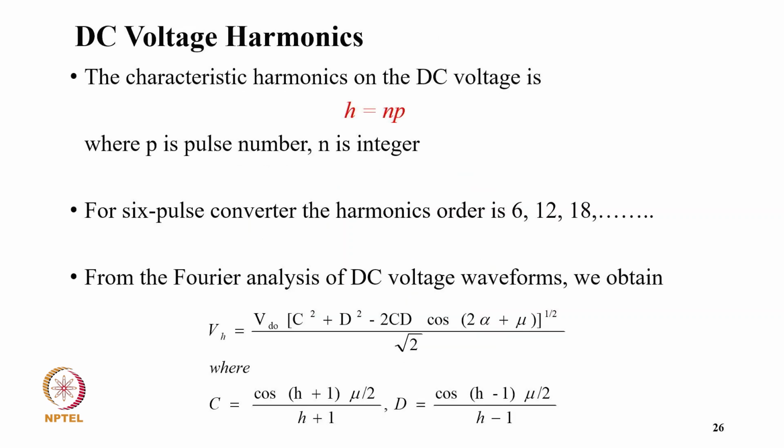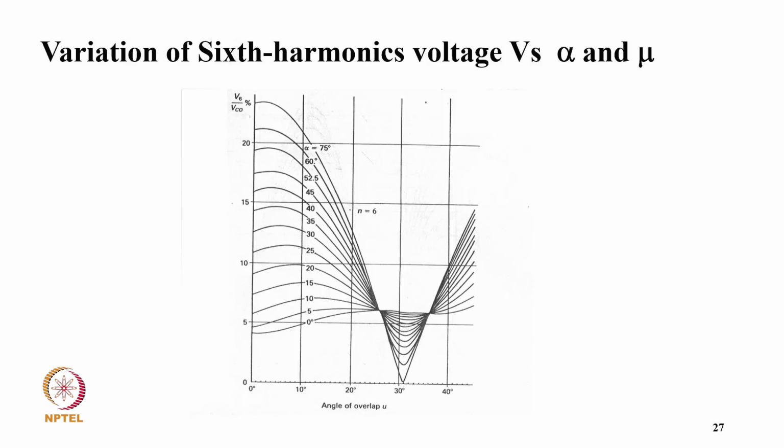So now the characteristic harmonics on the DC voltage are H equals NP, where P is the number of pulses and N is an integer. And for a 6 pulse converter, the harmonic orders are 6, 12, 18. And from the Fourier analysis of the DC voltage waveform, we obtain VH equals VD0 in the bracket C squared plus D squared minus 2CD cos 2 alpha plus mu, to the power 1/2, divided by 2, where C equals cos (H plus 1) mu by 2 divided by H plus 1, and D equals cos (H minus 1) mu by 2 divided by H minus 1.